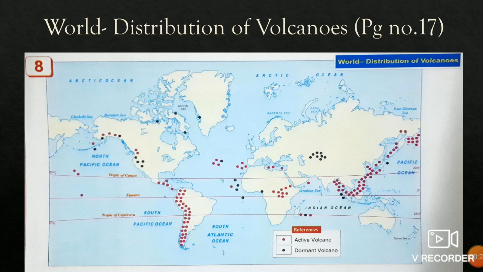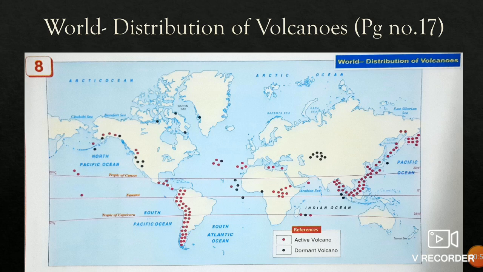Okay, your Colombia, okay, Ecuador, Peru, these are the places. This whole is Chile. Okay, here is Peru, here is Ecuador and Colombia. This whole is covered with your active volcanoes. Red color is showing the active volcanoes.